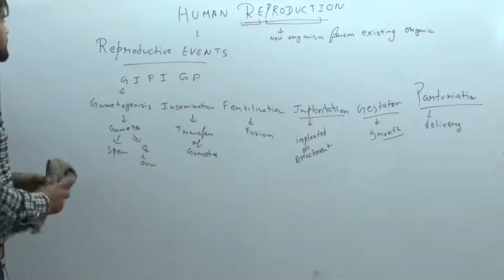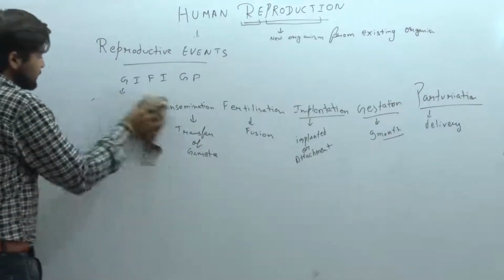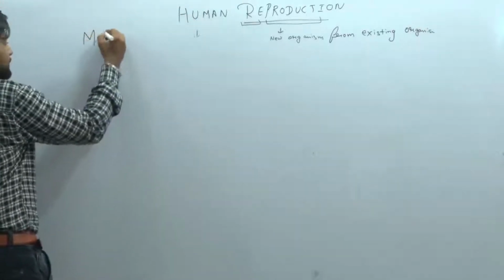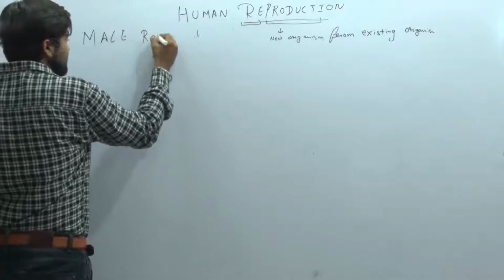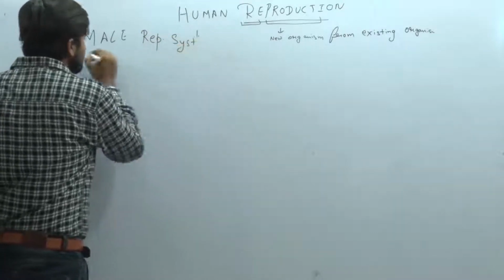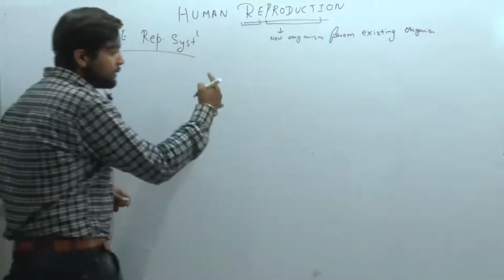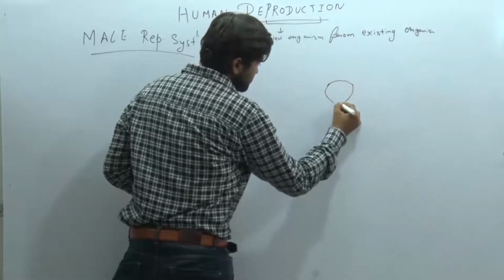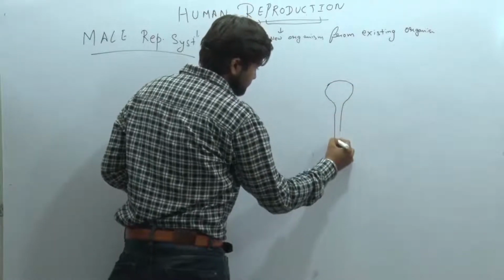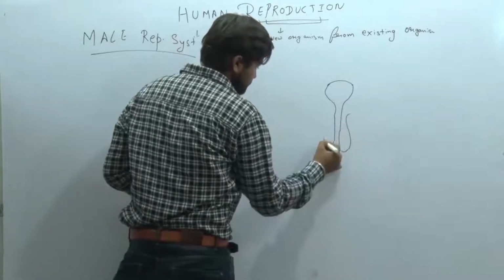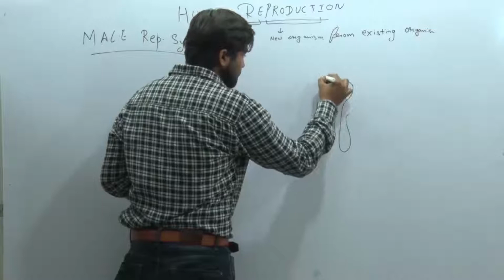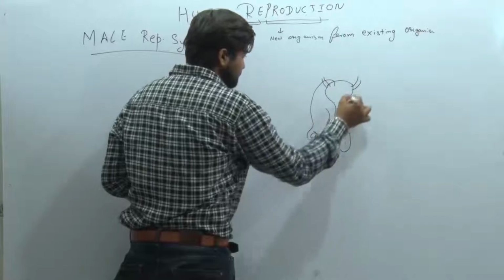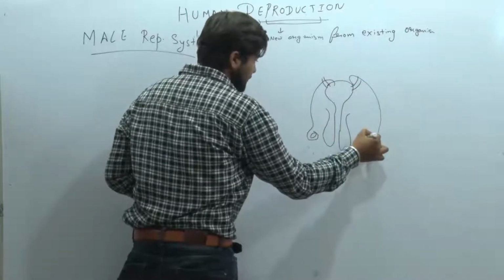Clear? Now we will start the male reproductive system. Open your NCERT and look at that diagram. In your NCERT there is a structure, and I am making a rough diagram. It is purely mentioned in your NCERT.